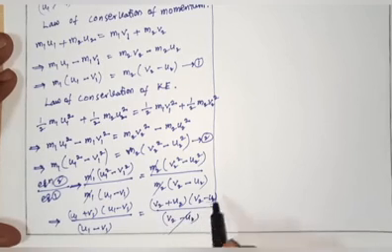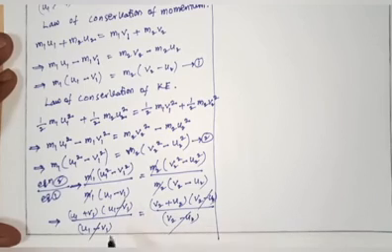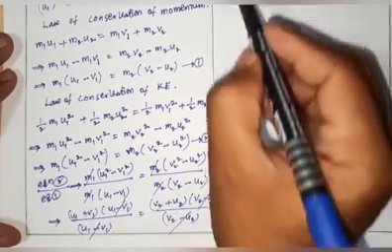So v2 minus u2 gets cancelled, u1 minus v1 gets cancelled. What is the remaining? u1 plus v1 equals v2 plus u2.